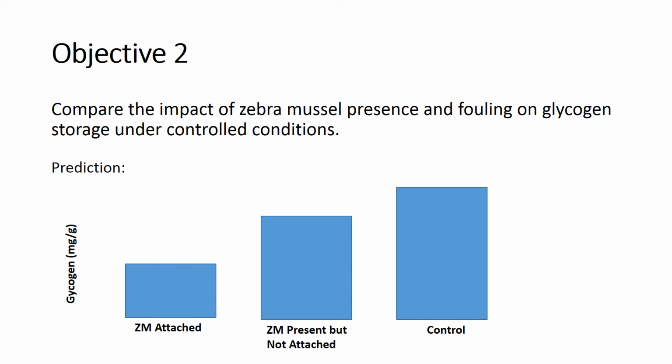We also predicted that our zebra mussels that were in the tank but not directly attached to our Unionid mussels would have some effect on the Unionids, and we predicted the Unionid mussel glycogen to be somewhere in between our control and attached tanks.